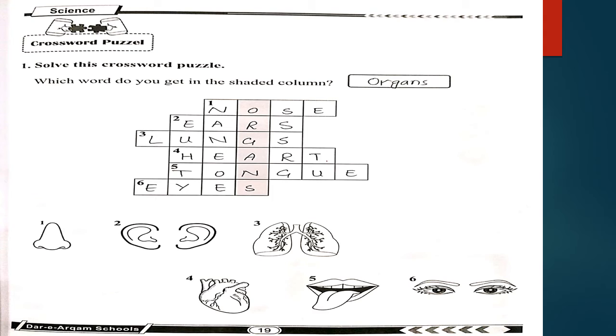Now they are asking which word do you get in the shaded column. As you can see, in the shaded column we have written ORGANS, organs. So write organs in front of which word do you get in the shaded column.